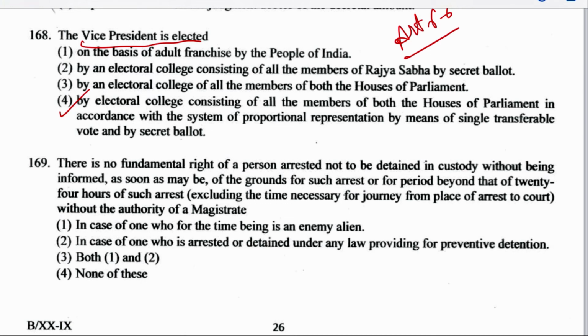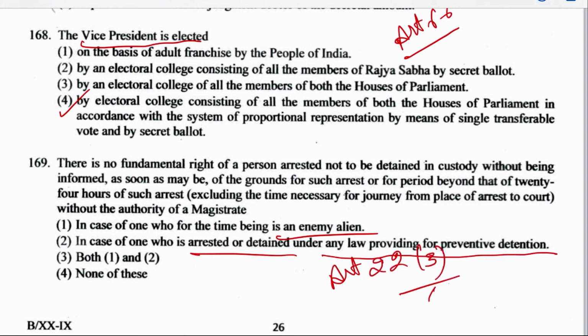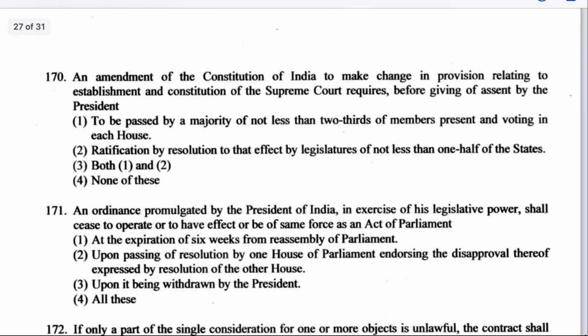Option 1, in case of one who for the time being is an enemy alien, or in case of one who is arrested and detained under any law providing for preventive detention. Well, this thing is mentioned where? Under Article 22 clause 3, exception. If you see the exception to this article, then according to that, right answer is option number 3, both 1 and 2.